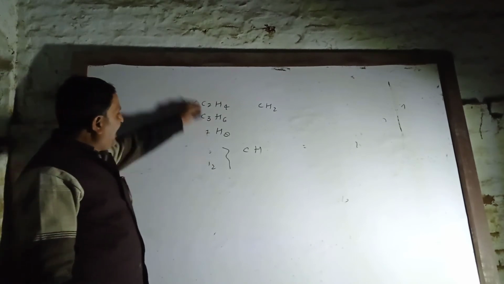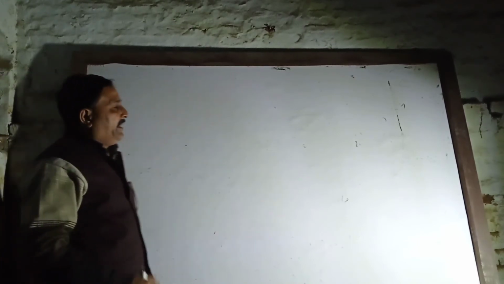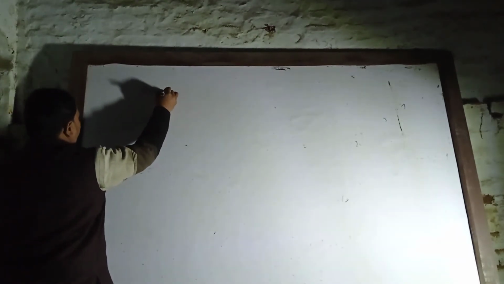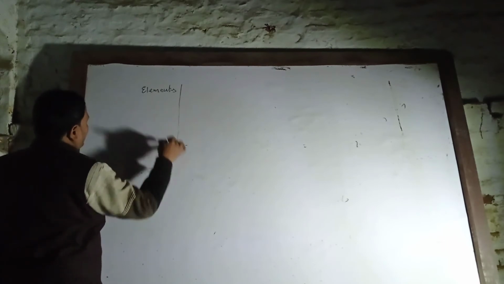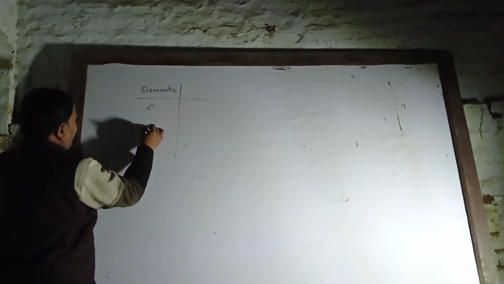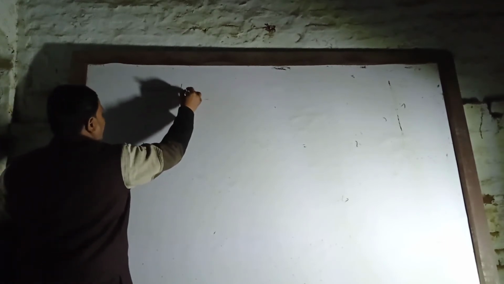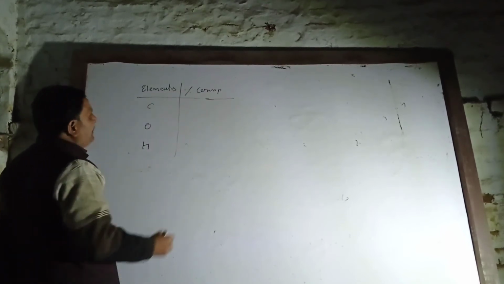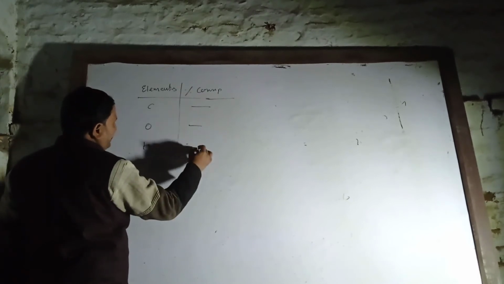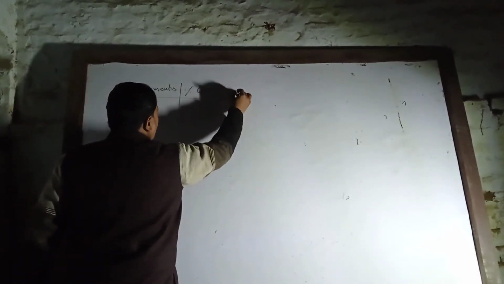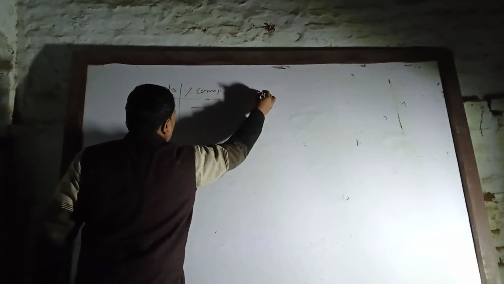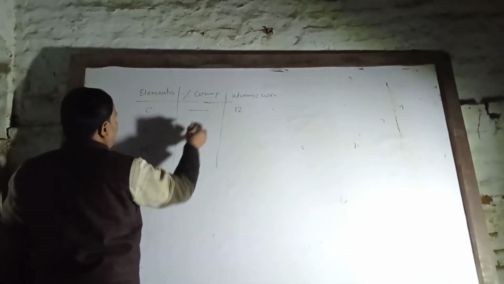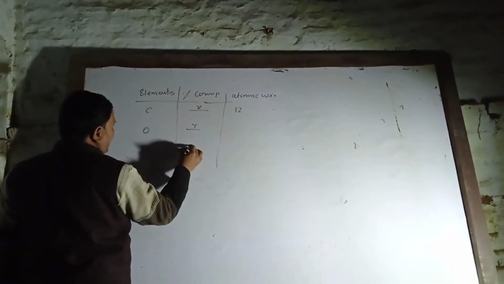How can you find the empirical formula? Suppose elements are given, carbon, oxygen, hydrogen, and percentage composition is given in the question. Then you have to find the atomic weight.